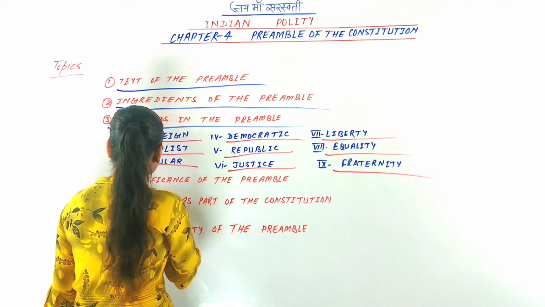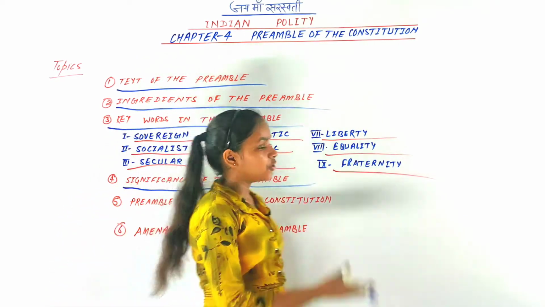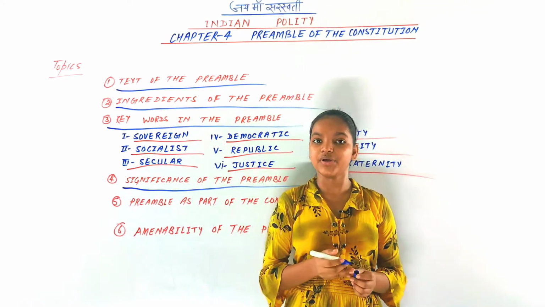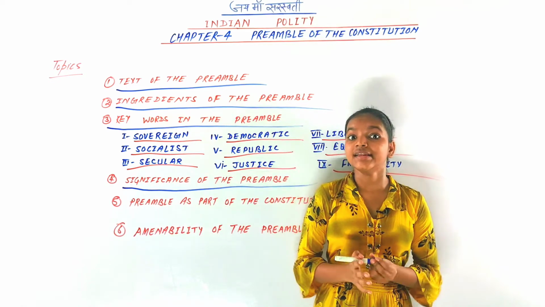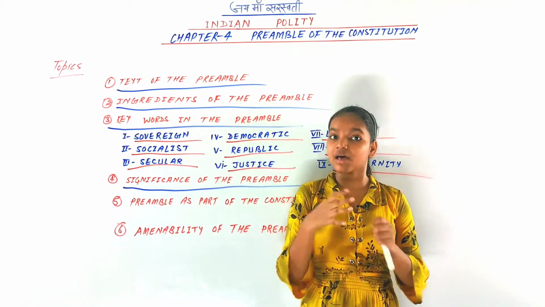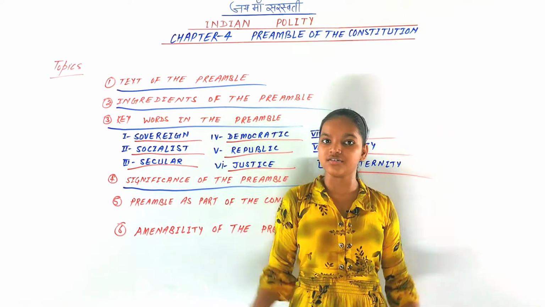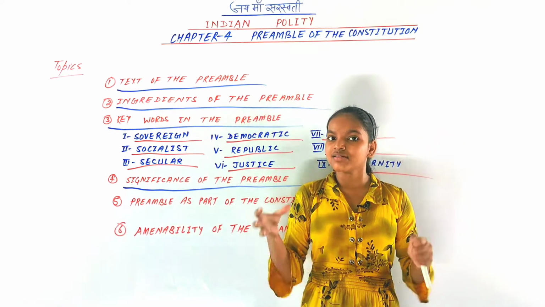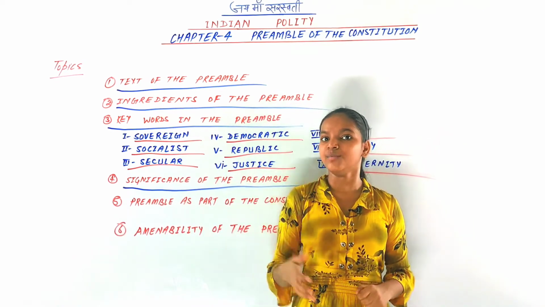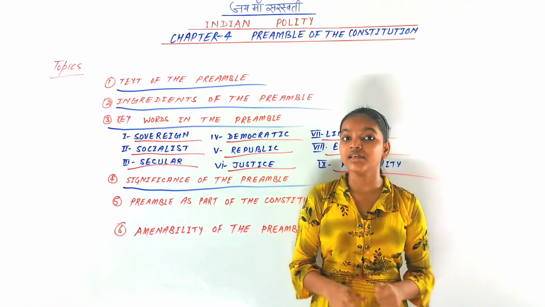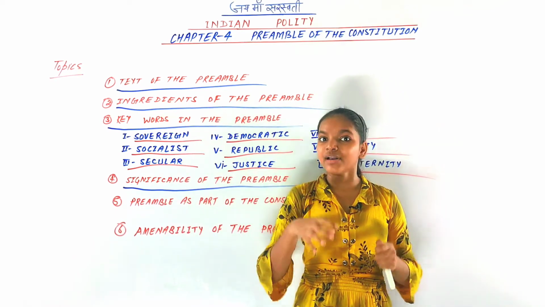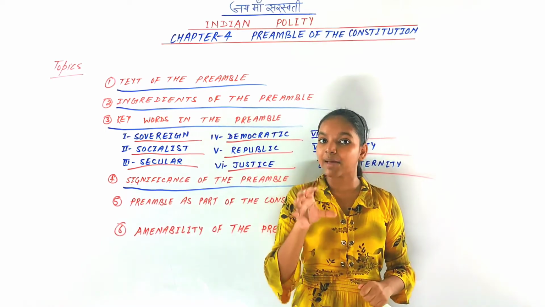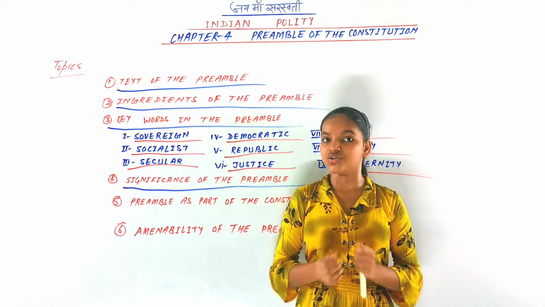So next is the significance of the preamble. You know that there is great importance and significance of the preamble of our Indian Constitution. It is in essence the spirit, the summary, the identity card of the Constitution. Many people have spoken about its significance. For example, K.M. Munshi, who was a member of the drafting committee, said that the preamble of our Indian Constitution is the horoscope of our Indian Constitution.